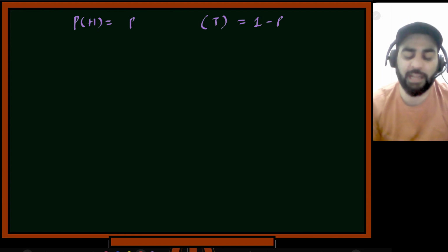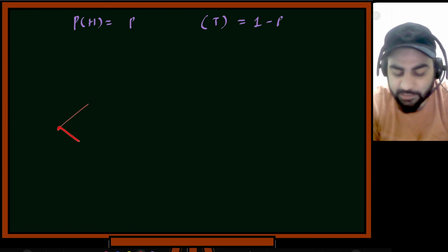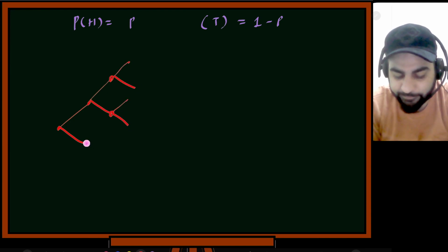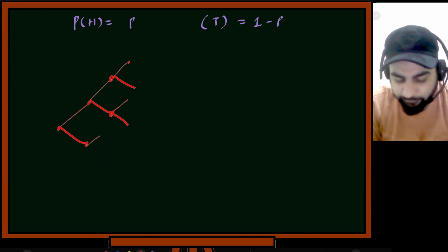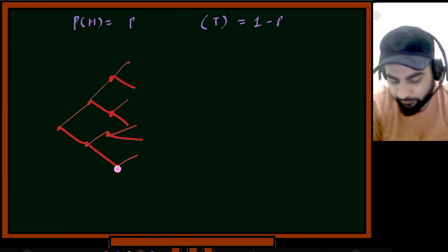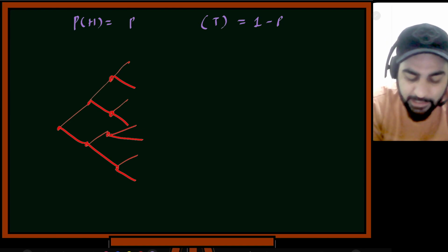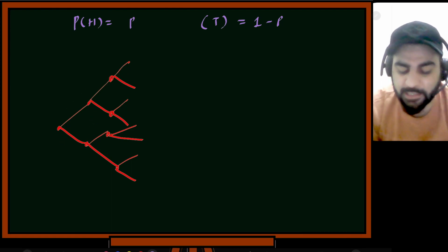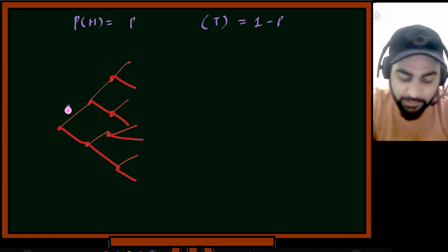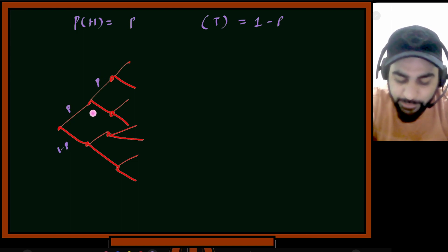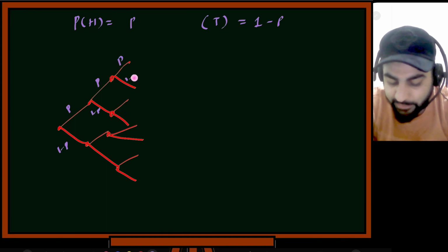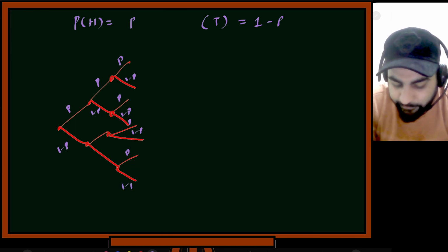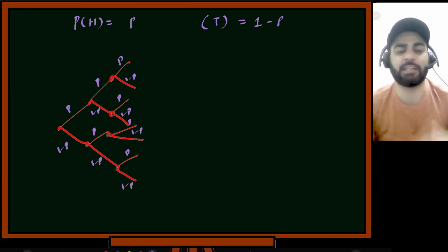If I construct that tree diagram, the sequential tree, the first thing is head and tail, the second thing also is head and tail, and the third thing will be head and tail. So this is the tree that we will have. In the first toss, it is head, it is tail, head, tail. I'll just write the probability. Here let's say this is probability p, this is probability 1 minus p, again p, 1 minus p, p, 1 minus p. The upper side is the head and the lower side is the tail.